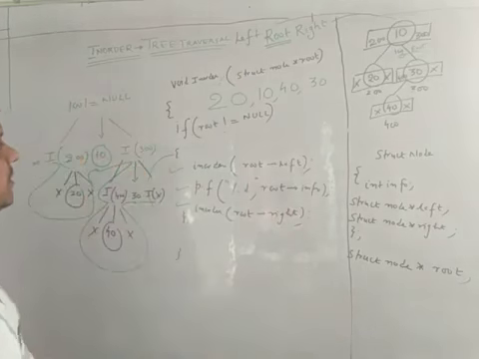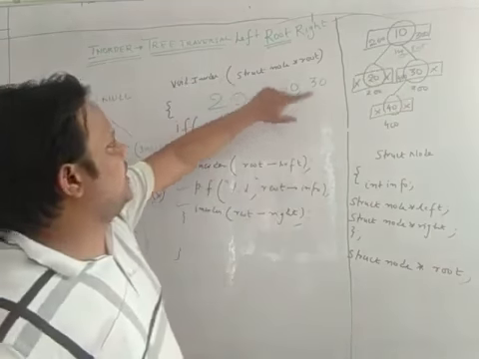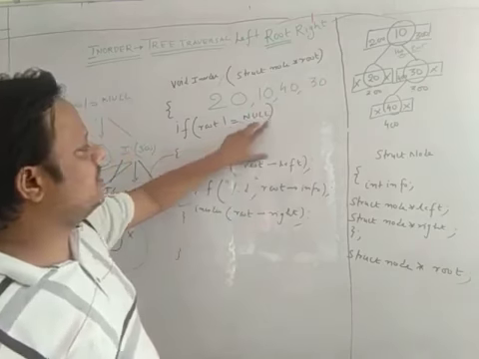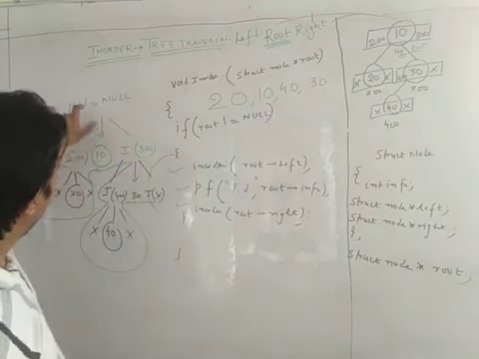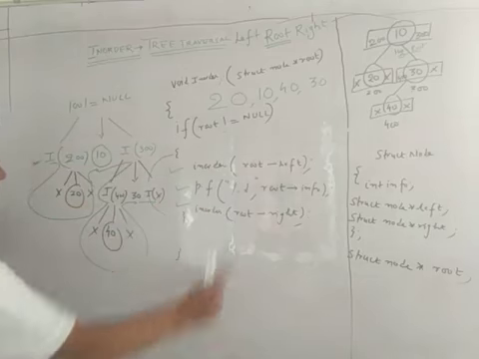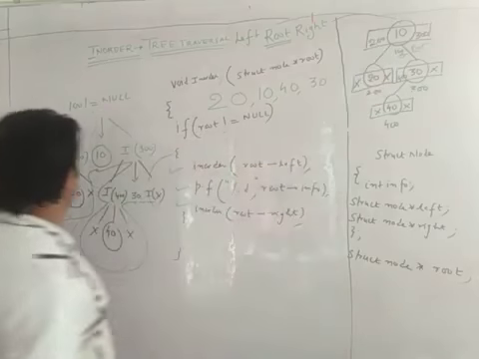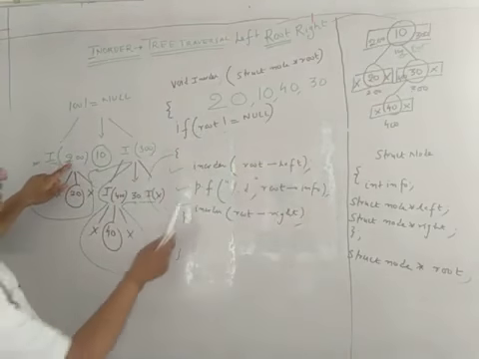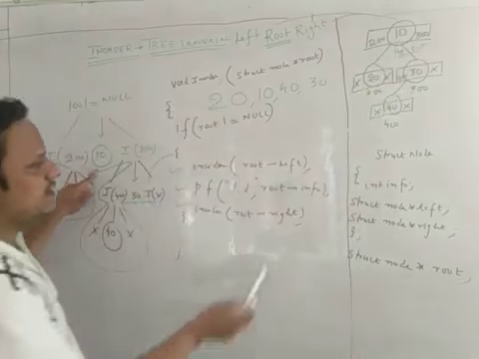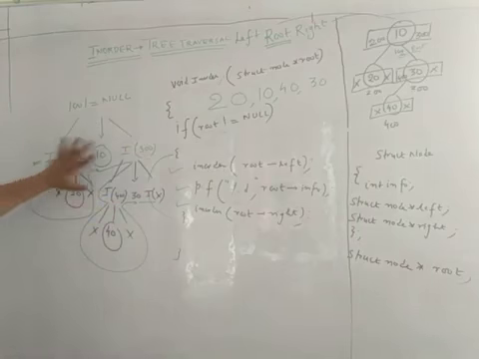Now we are going to debug this code. So root is what? 100. So I am taking 100 as a parameter when I am writing the code. So root value is 100. If 100 not equals to null, condition is true. First thing that is getting evaluated is in order root left. So in order root is this, left is what? 200. So in order 200. Then what is coming is printf root info. 100 info is what? 10. Then printf root right, 100 right is what? 300. So I am writing this.